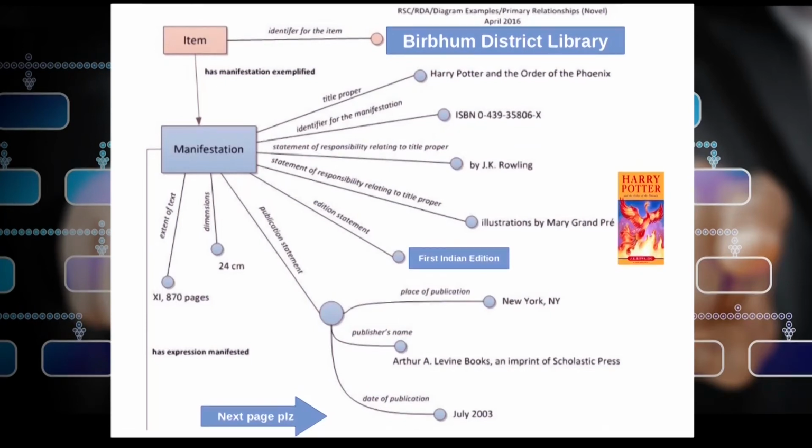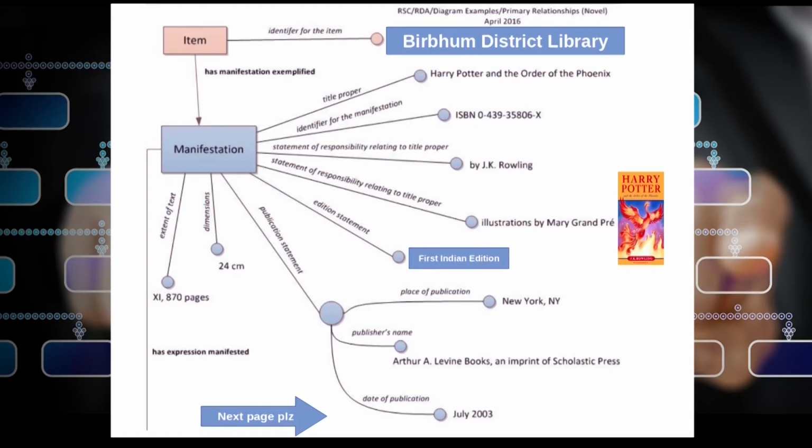So for example, what if we integrate FRBR as a model and RDA as a cataloging code, and suppose we have a particular document related to Harry Potter. With this demonstration you can understand a bit how FRBR group 1 entities like work, expression, manifestation and item are related with each other, and how two different items are related with each other.